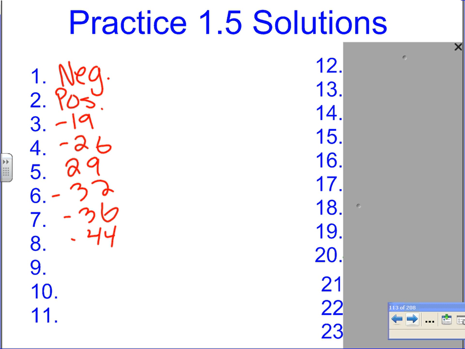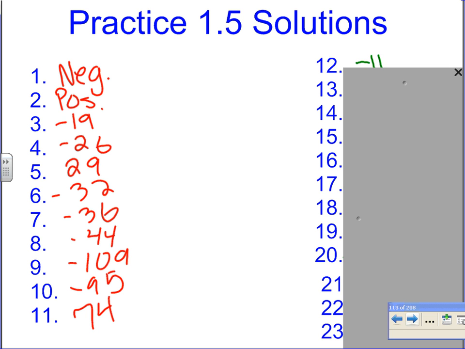Donatus, number 9. Good. Adam, number 10. Good. Number 11, Emma M. Good. Jeremy, number 12. Good. Negative 11. Zach, 13. Good. 14, Sean. Good. Annalise, 15. Good. 16, Doug.